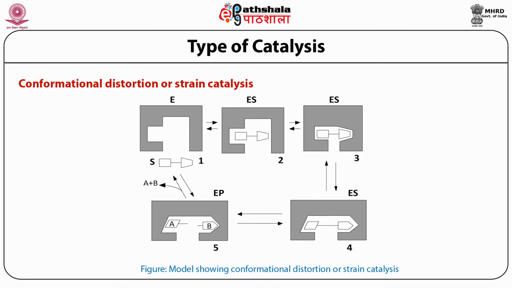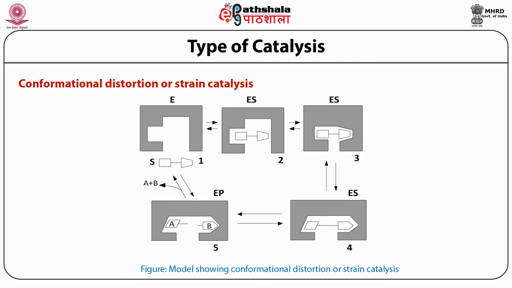An activated ES complex has the orientation of active side chains or catalytic residues of the active site in such a way that they are creating strain, they are creating distortion in the bond which undergoes cleavage.